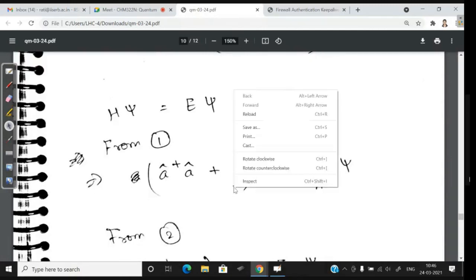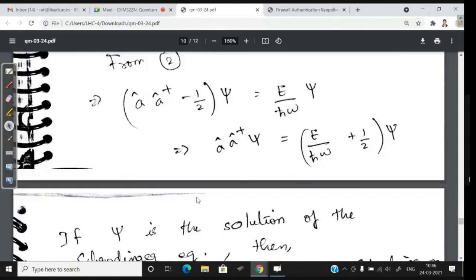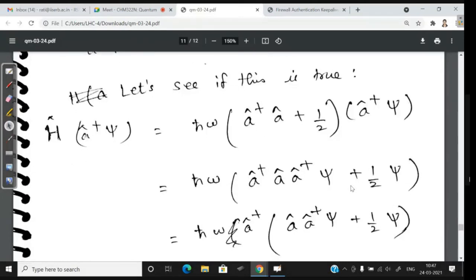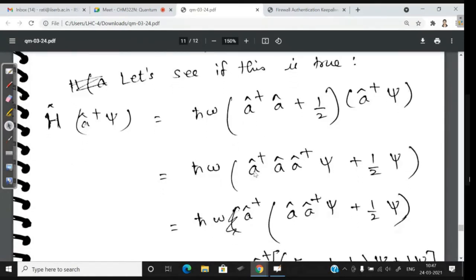Now I'll show you what we have done. I'm saying A dagger psi is also a solution of the Schrodinger equation, which means the H operator acting on A dagger psi should also give you something into A dagger psi. That something might be different from E, but it will be something into A dagger psi. So I'm just adding A dagger psi after the operator. This is my operator. Finally, I'm getting A dagger psi plus half into psi.